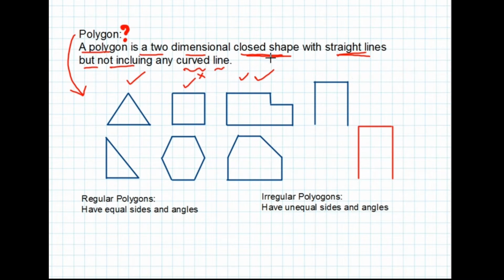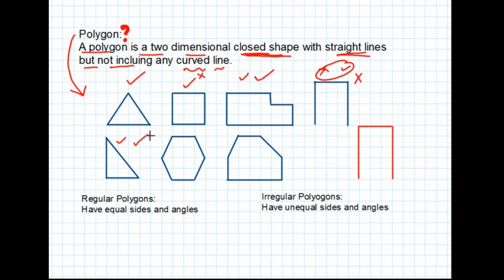Next shape is not a polygon because it is not a closed shape, although it has all sides with straight lines. Next shape is a triangle having a closed shape with all sides straight lines, so it is also a polygon.